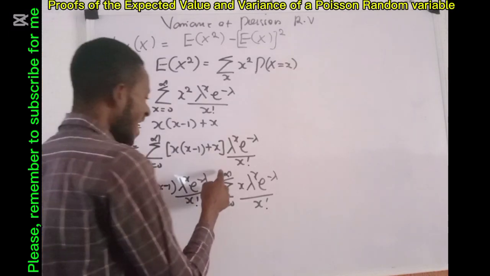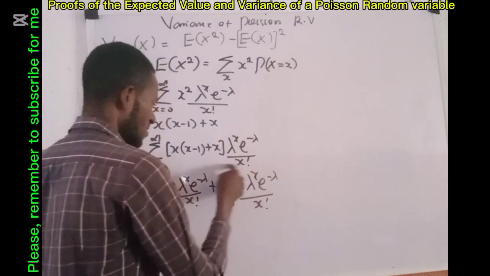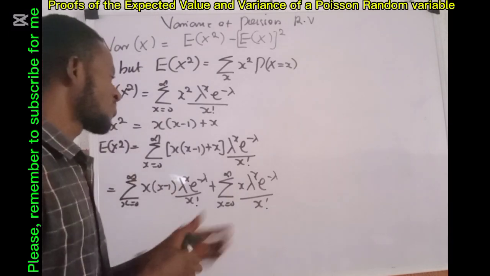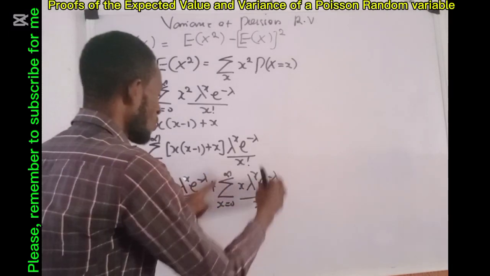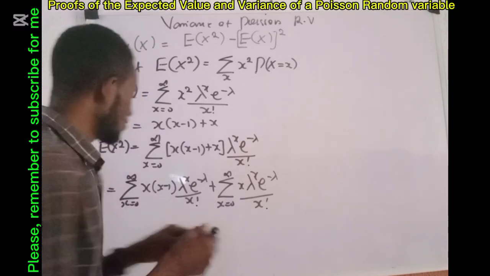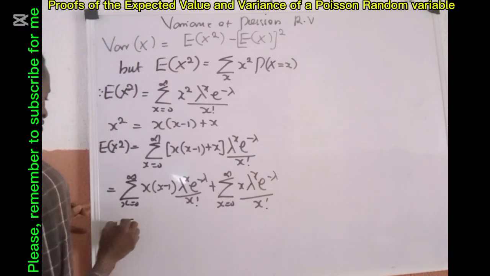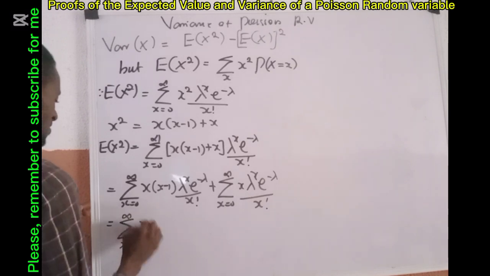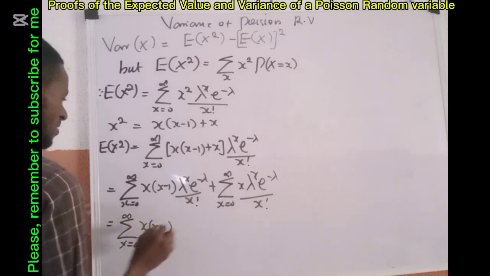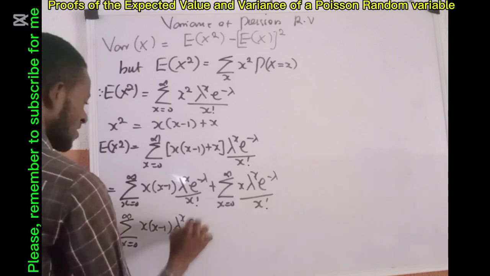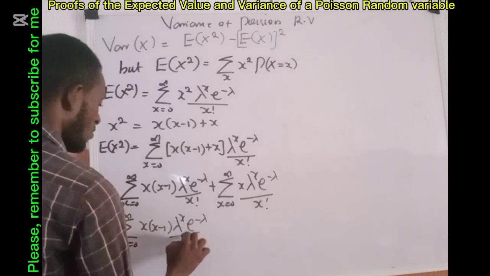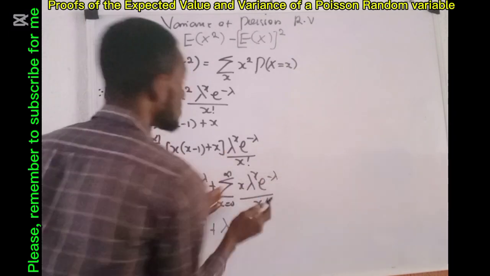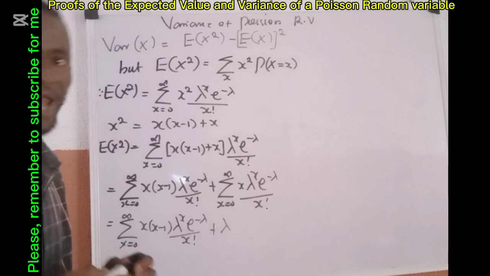And if you check, what I have here is the expected value which we proved earlier. And when we proved that expected value, the whole of this thing was lambda. So I can equally say that this equals the sum, x running from 0 to infinity, of x minus 1 lambda raised to power x exponential minus lambda all over x factorial, plus lambda, because we proved this earlier and we got lambda.